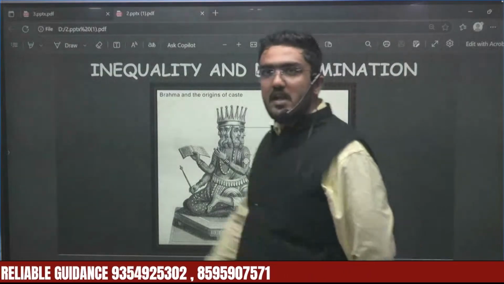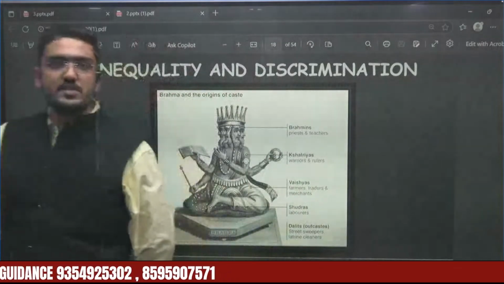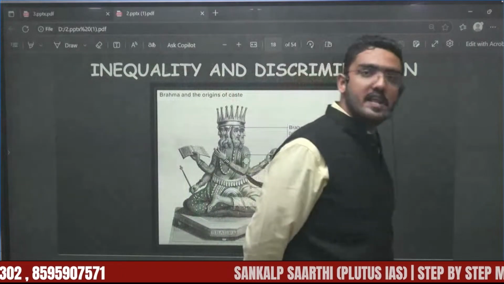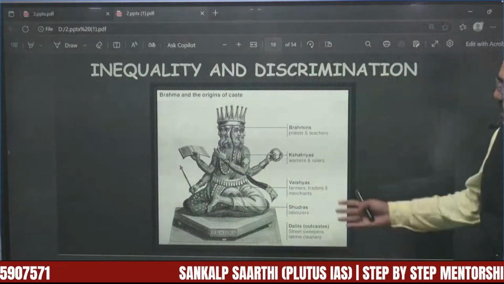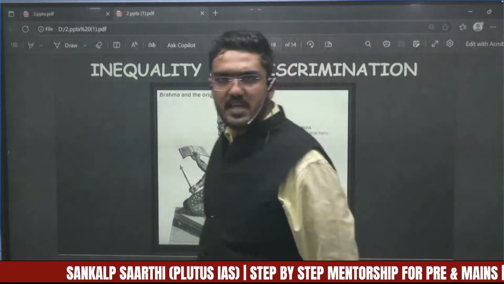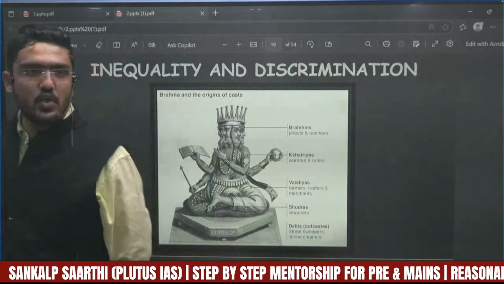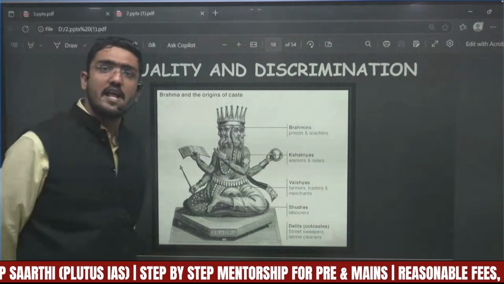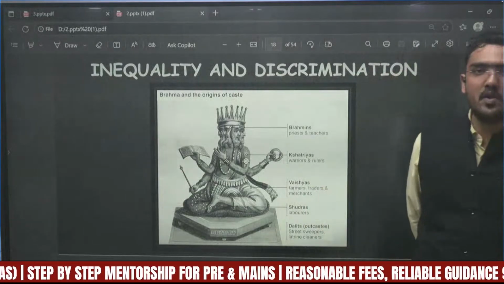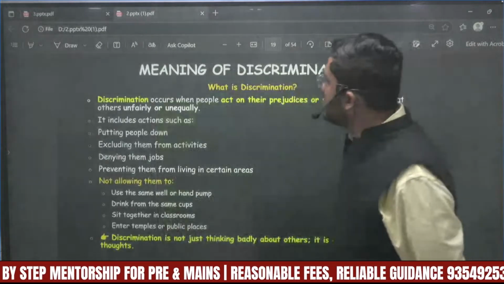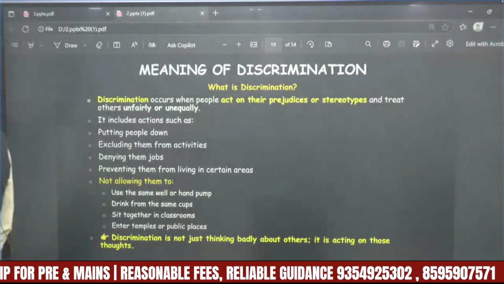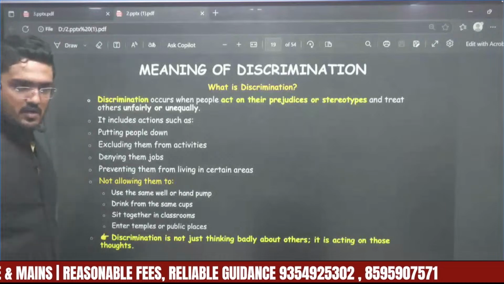It means wherein the upper caste people enjoy all the rights in the society, and the people belonging to the lower caste are denied the opportunities. The people in the lower strata of the society, categorized as Dalits, were denied the basic right to education, healthcare, sanitation, livelihood, and everything else. All the resources were concentrated in the hands of the people belonging to the upper caste. Okay, so that was just one example of how this inequality entered into India.